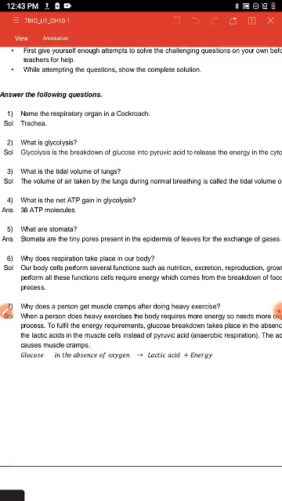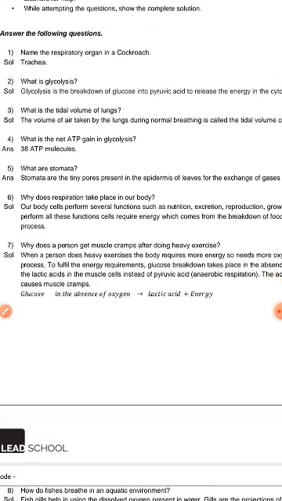Next is question number 3, what is the tidal volume of lungs?